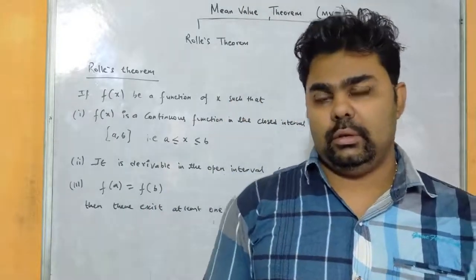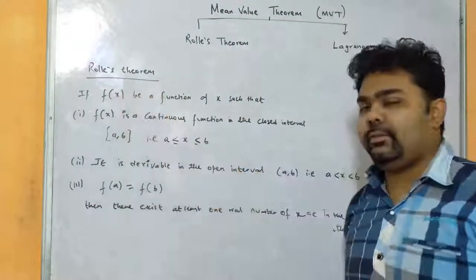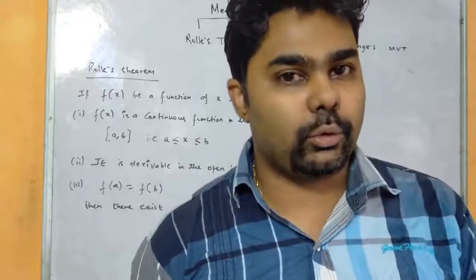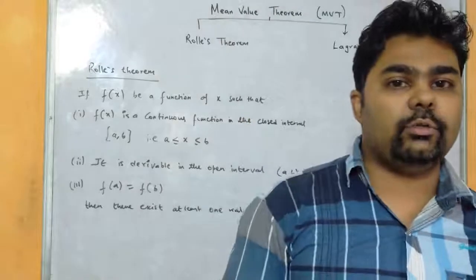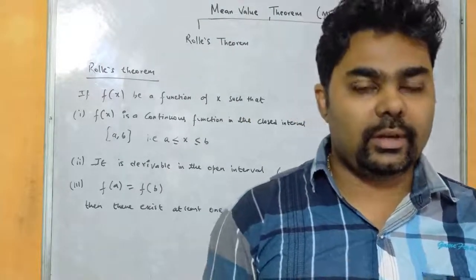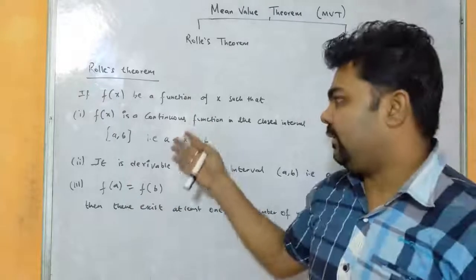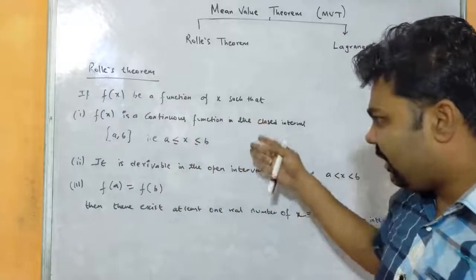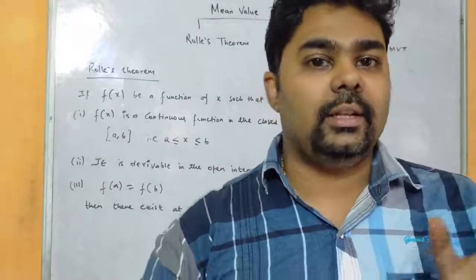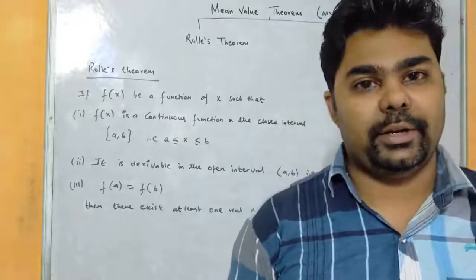In this Rolle's theorem we have three conditions which we have to satisfy. That means a function will be given in the question. Now that function has to satisfy these three conditions. If a single function is satisfying these three conditions, that means these three conditions are true for that given function, then we can say that Rolle's theorem is verified.